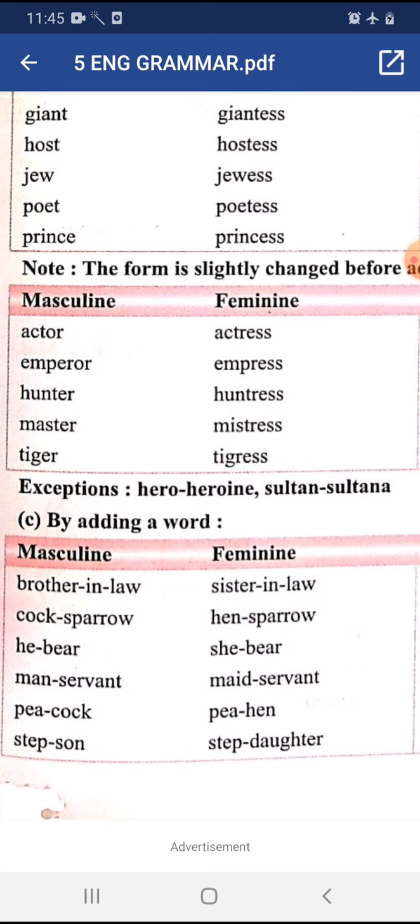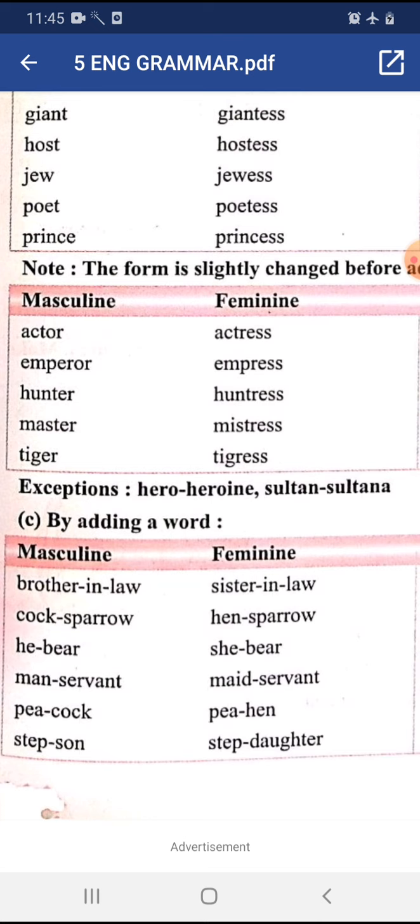The next rule is by adding a word, by the formation of compound words, that is by adding another word to the feminine noun. In compound words, the word which indicates the gender is replaced. Brother-in-law. In this word, brother is indicating a gender, the masculine gender. So it will be replaced with a feminine gender. The feminine of brother is sister. So brother-in-law will be changed into sister-in-law.